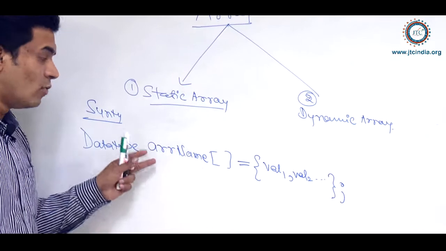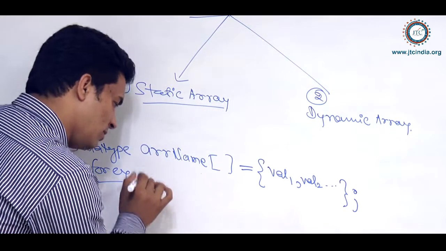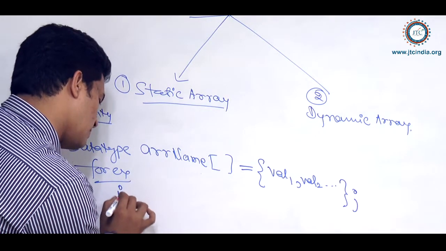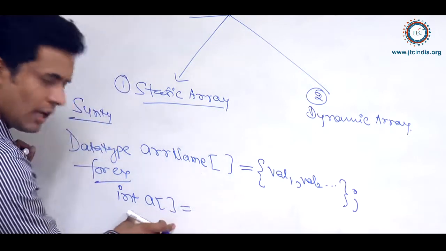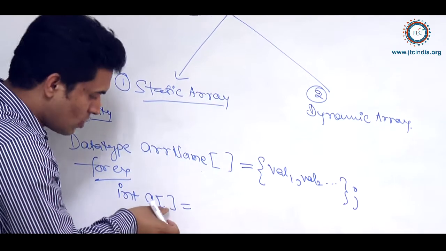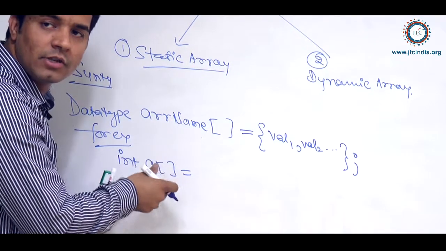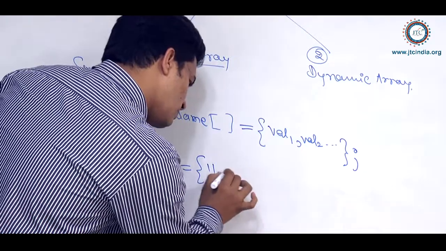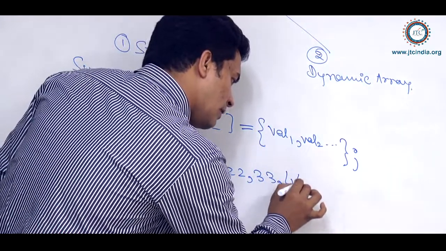For example, int a, where a is the name of the array. The brackets I am writing show the representation of an array. Inside, I write 1, 2, 3 and 4.